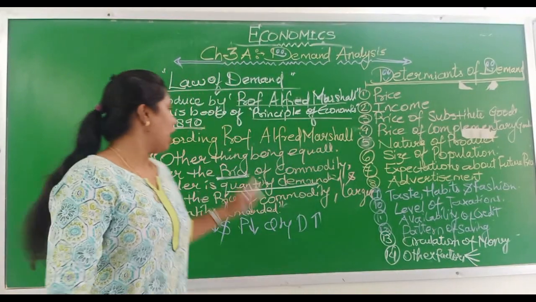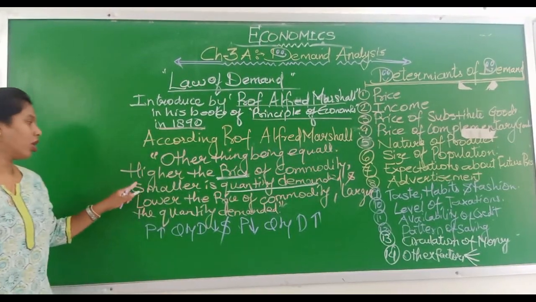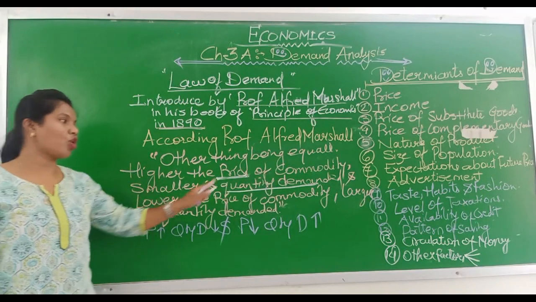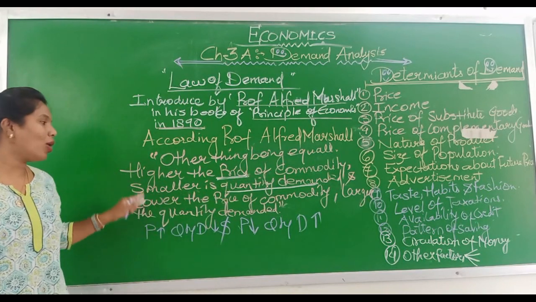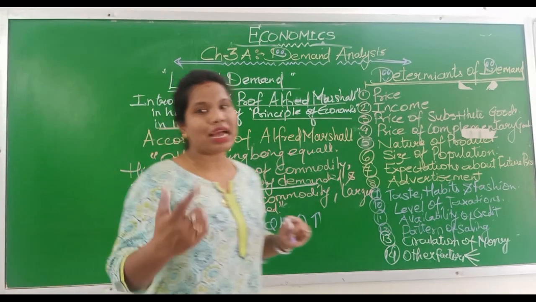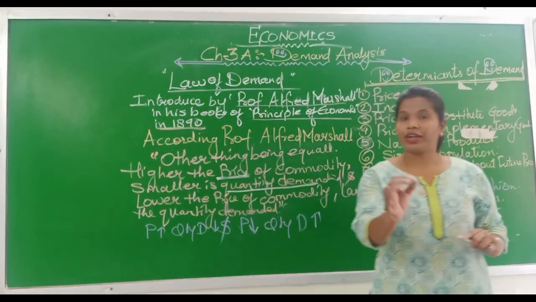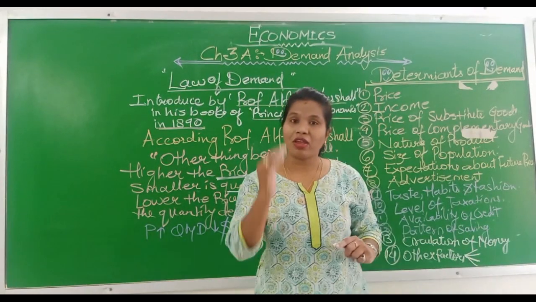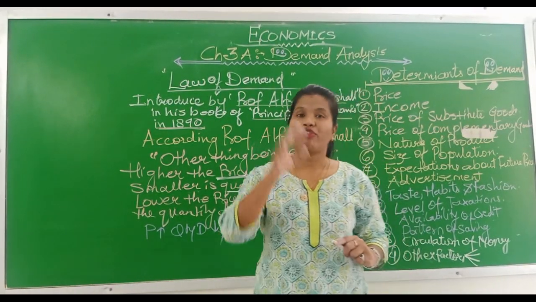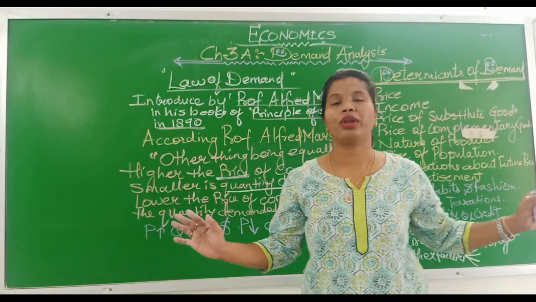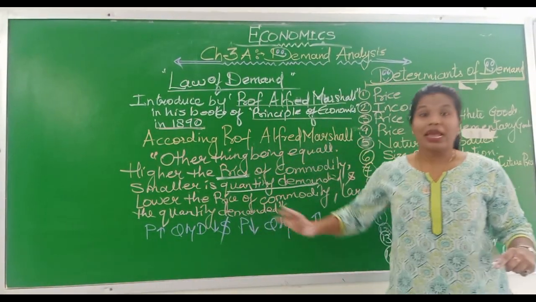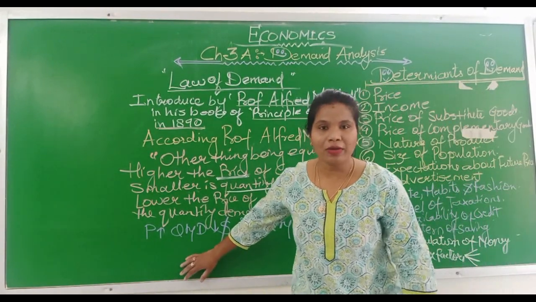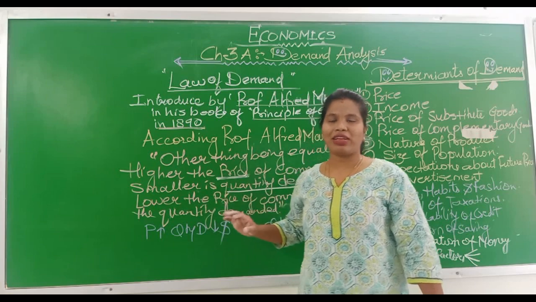Once again, other things being equal, the higher the price of a commodity, the smaller is the quantity demanded, and the lower the price of a commodity, the larger is the quantity demanded. I have already told you, whenever we are writing the law, it should be according to the person who wrote the law. No word should change from here to there. But in simple words, when we are explaining, we can say, Alfred Marshall has stated that